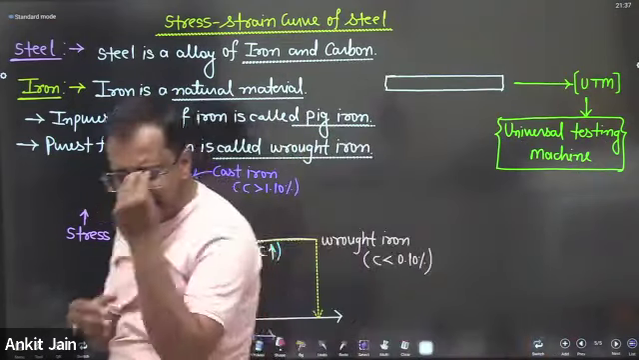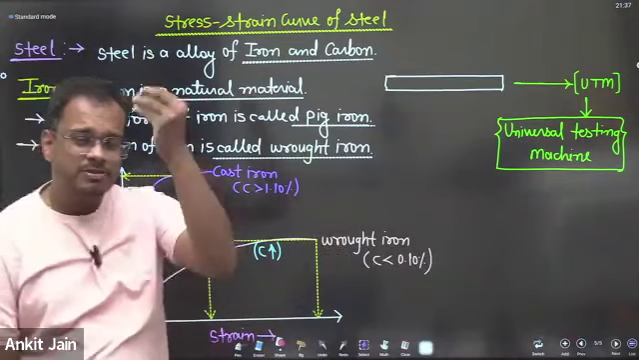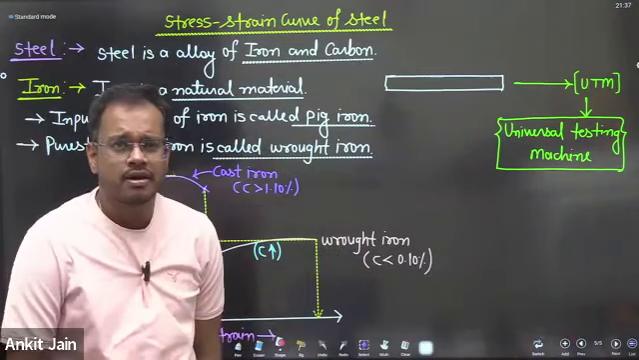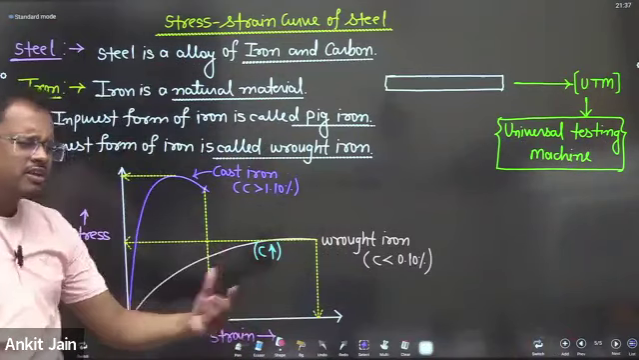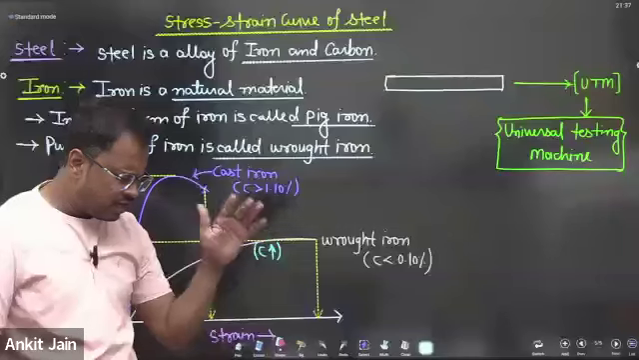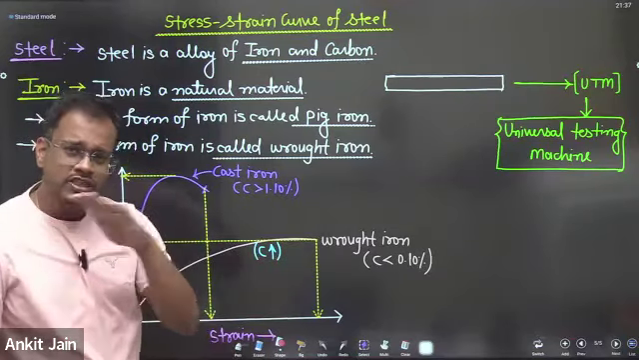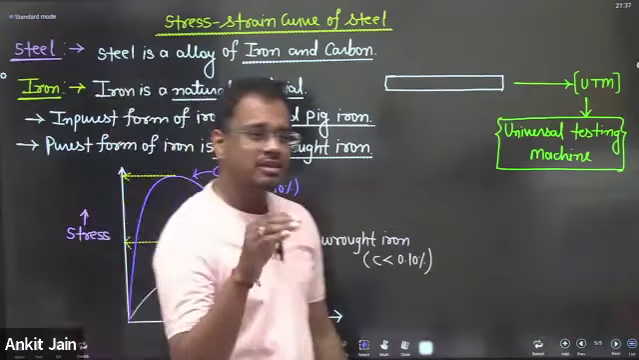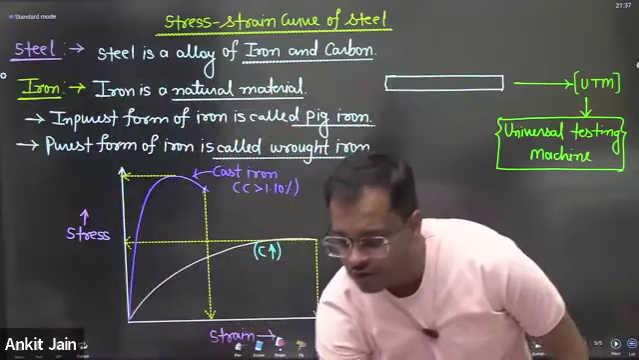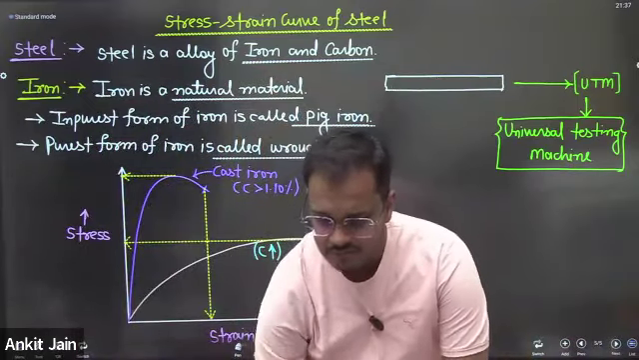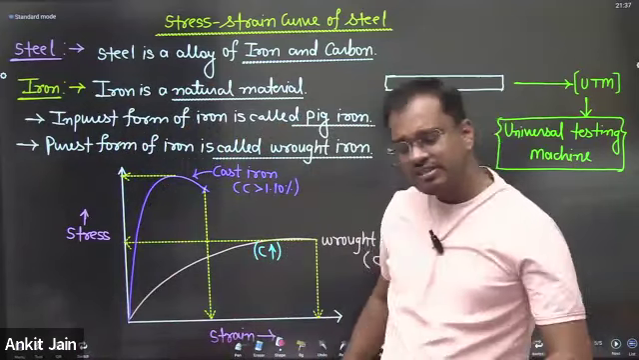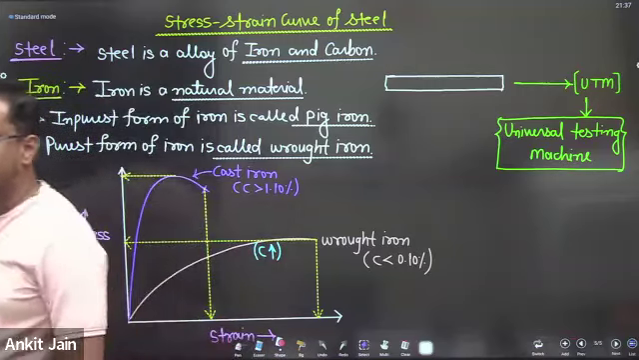We want this type of steel which gives a significant amount of stress as well as a significant amount of strain. In wrought iron, a significant amount of strain will be observed, but stress will not. In cast iron, a significant amount of stress will be observed, but strain will not. Then engineers and researchers again do something.